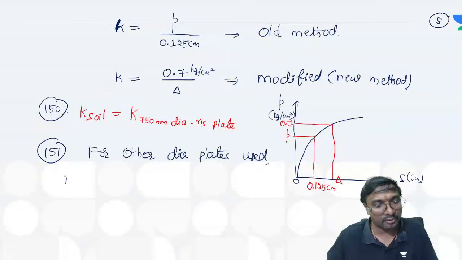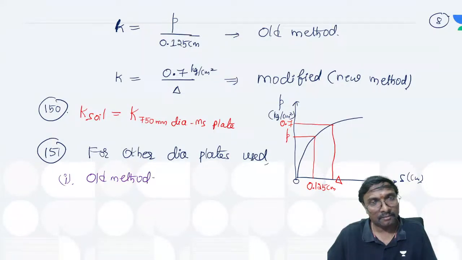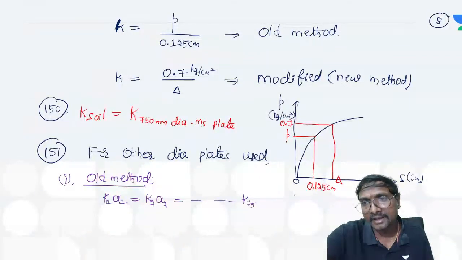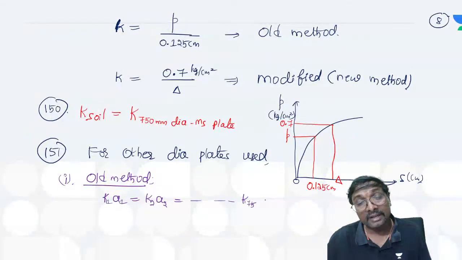There are different methods now. The first one is the old method. The old method was K1A1 equals K2A2, and so on. K75 means the stiffness for 75 centimeters, K75 into the radius, which will be 75 by 2, right?